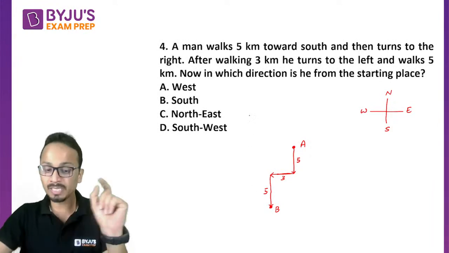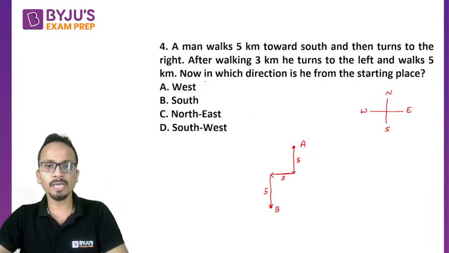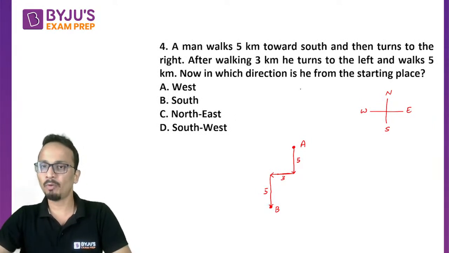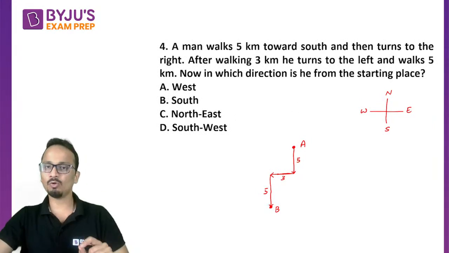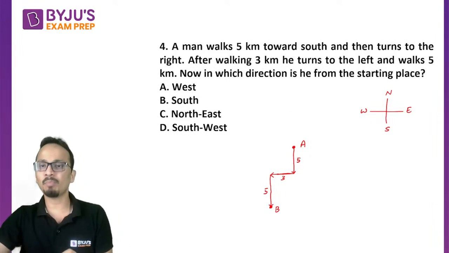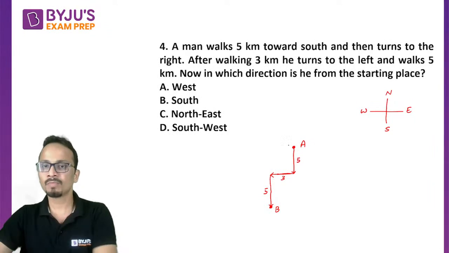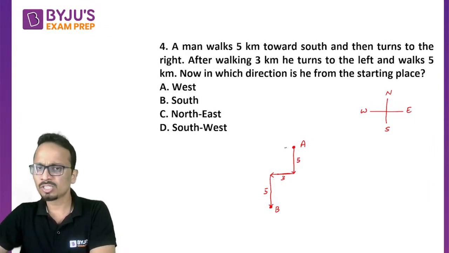Now the question is, please understand the question carefully. In which direction is he from the starting point? I want to find out, with respect to the starting point, in which direction is he now? So with respect to the starting point, we have to find out. So what to do: make a plus at the starting point. Okay, and write all these directions: north, south, west, and east.